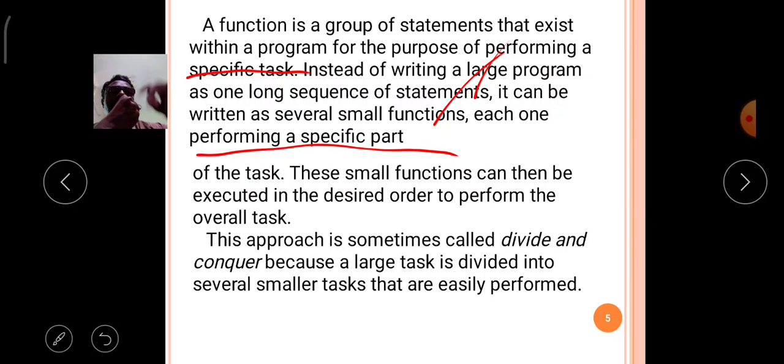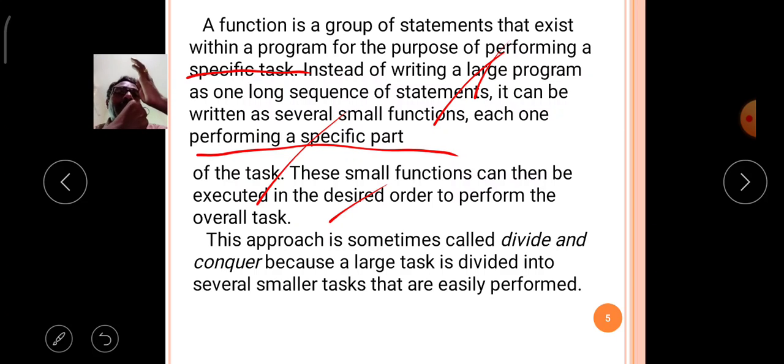These small functions can be executed in the desired order to perform the overall task. These small functions, the several parts of the program, are clubbed, managed, or executed in a desired manner.